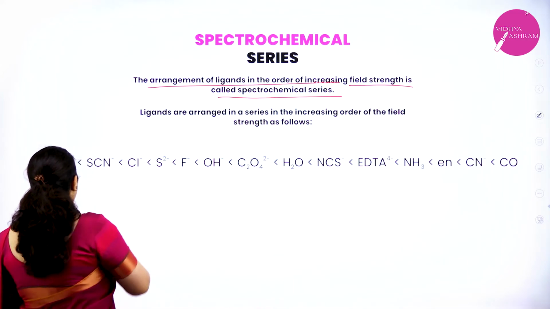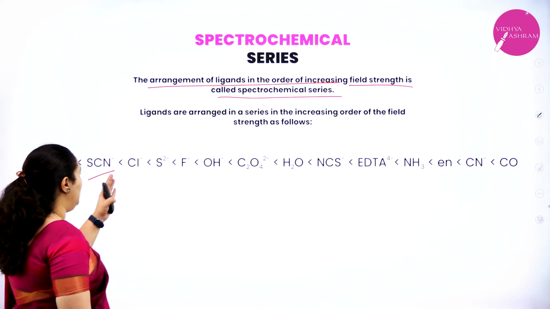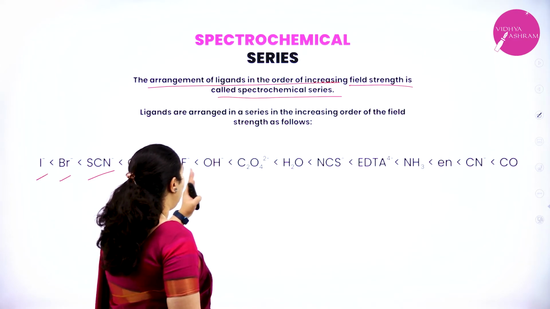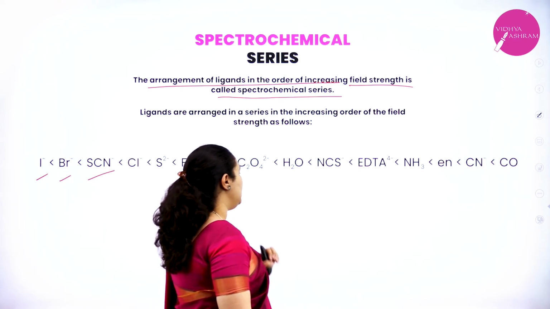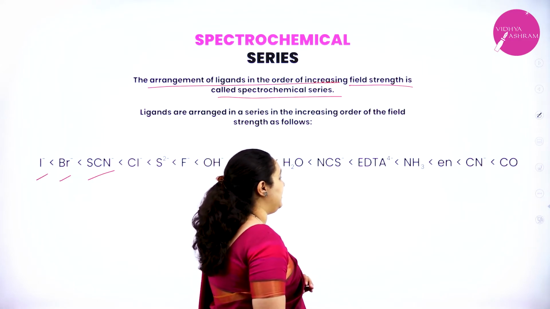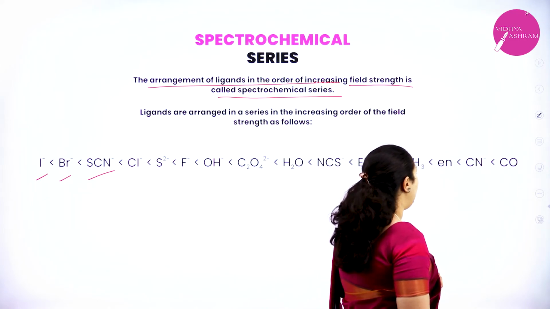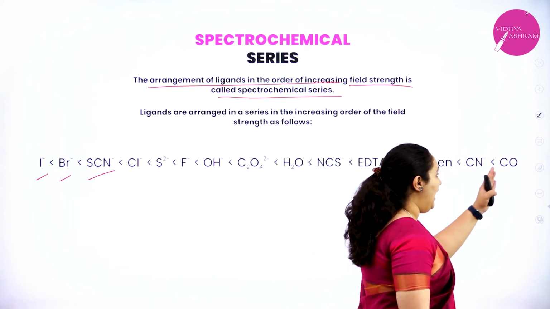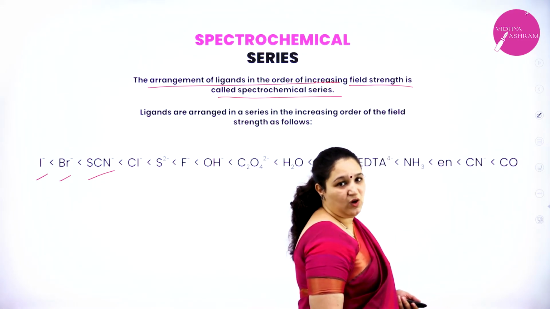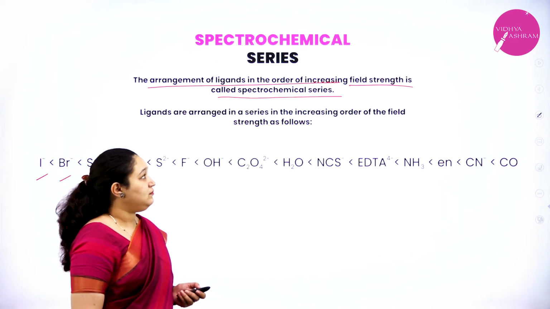We have iodide, bromide, thiocyanato, chlorido, sulfide, F-, fluorido, hydroxido, oxalato, aqua, isothiocyanato, EDTA4-, amine, ethane-1,2-diamine, cyanido, and carbonyl ligand in this particular order. This is called the spectrochemical series.